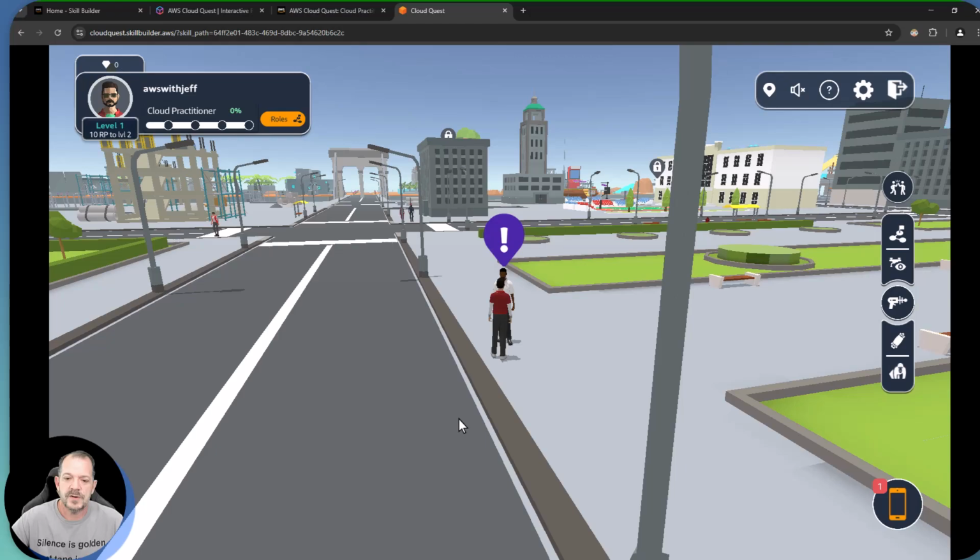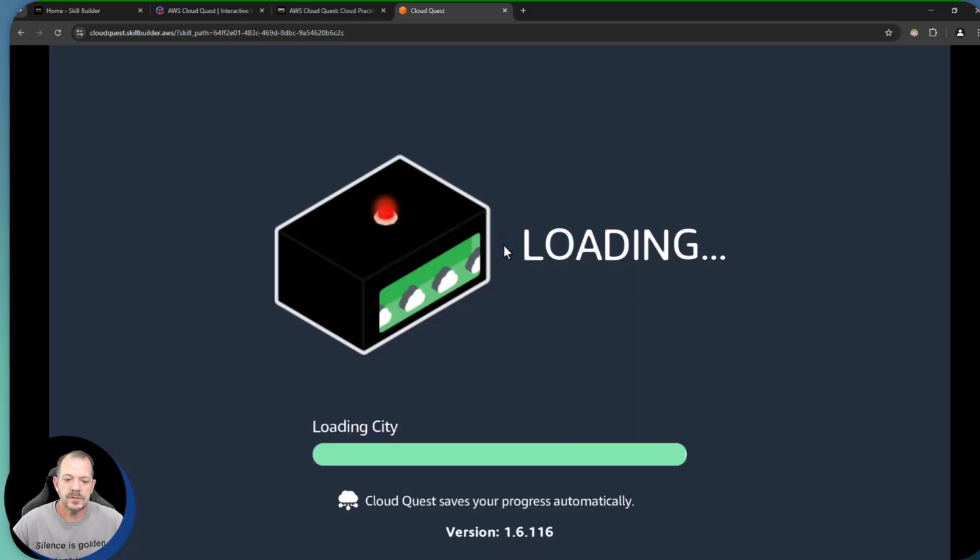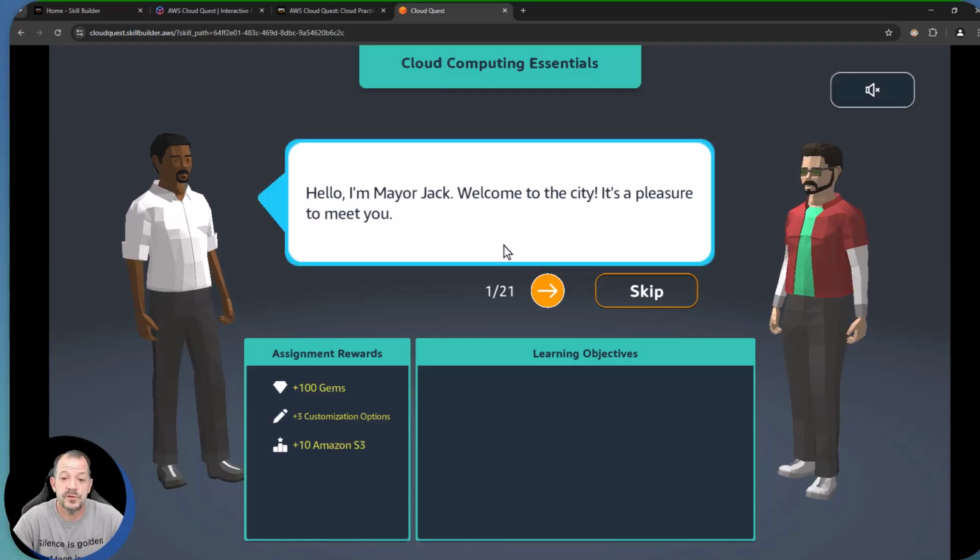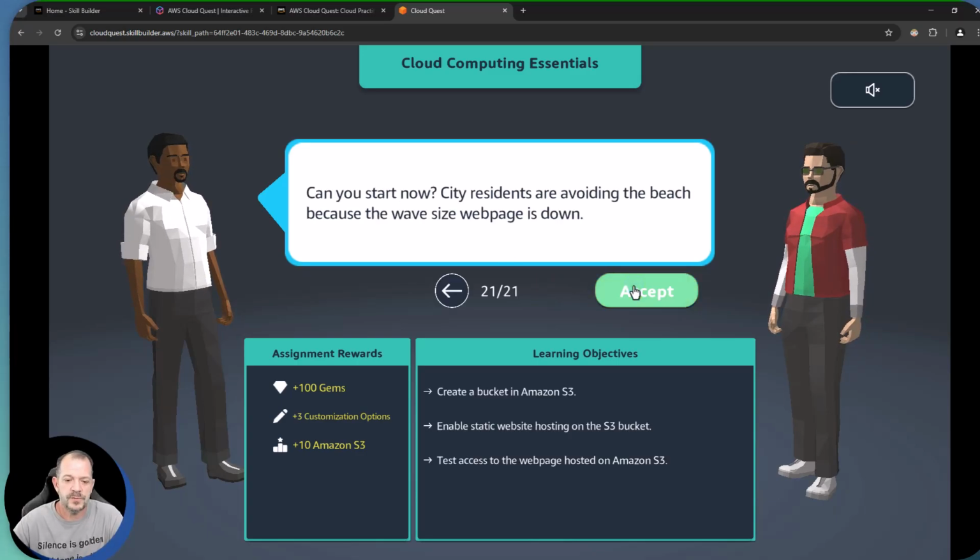All right. This gentleman's going to have some sort of issue that we're looking to solve, or that they're looking to get a solution to. So Mayor Jack wants us to do something for him, right? We're going to earn some gems along the way, customization options, and then we're going to earn points for AWS services, essentially. So we're working towards a level of expertise within different AWS services.